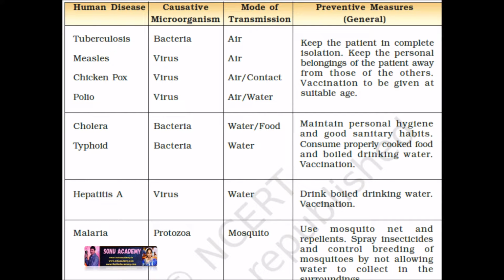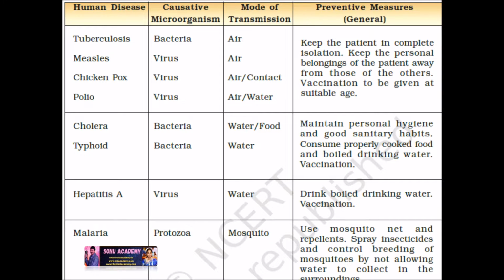Children, let us look at the table of some human diseases which are caused by microbes. Tuberculosis is caused by bacteria, the mode of transmission is through air, and the preventive measures are to keep the patient in complete isolation, keep the belongings of the patient away from those of others, and give vaccination at a suitable stage.